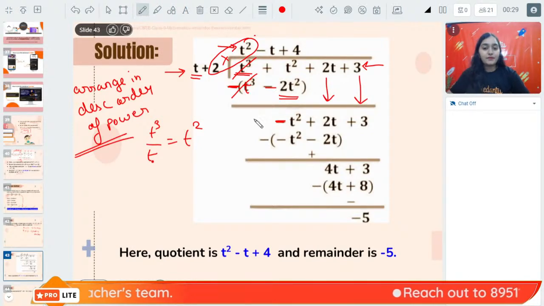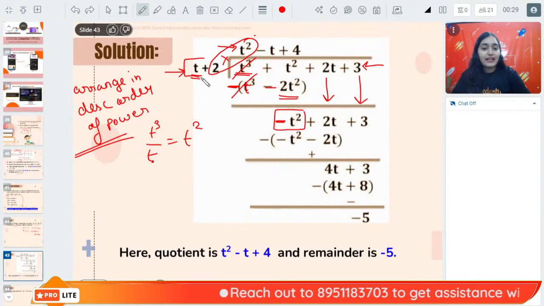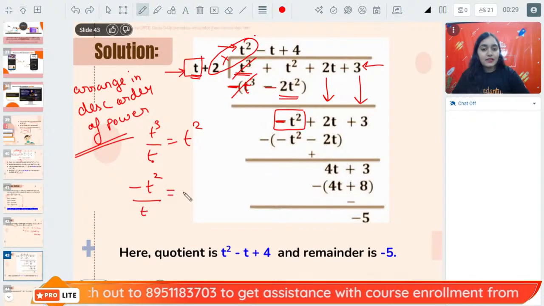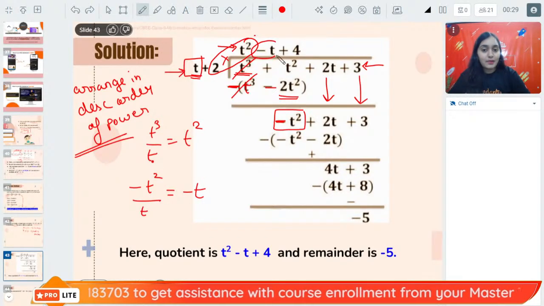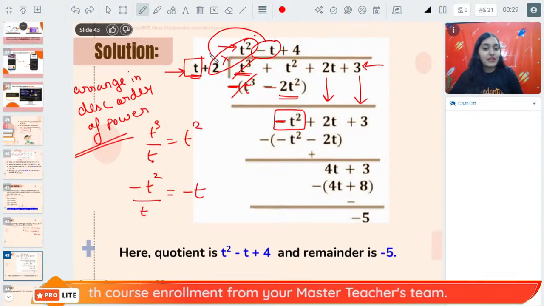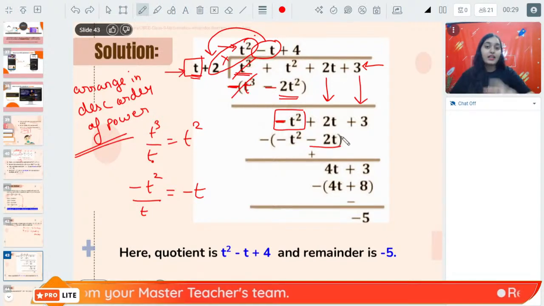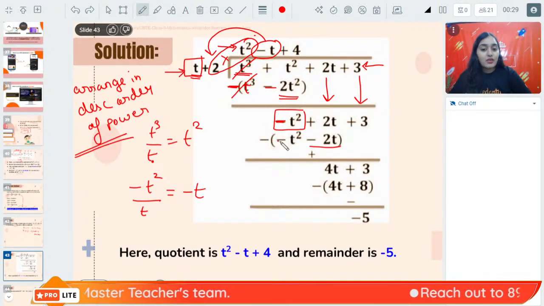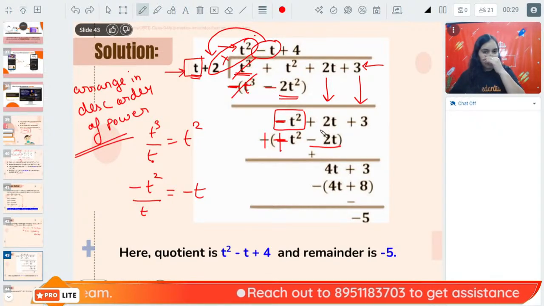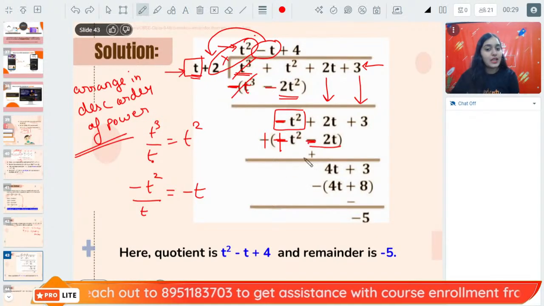Again start the division. Now our first term is minus t square divided by t again. So minus t square divided by t is minus t. So minus t will be the second quotient. Again multiply this minus t with 2. Minus t with 2 is minus 2t, right? Change the sign, flip the sign. So minus t square will become plus t square, and minus 2t will become plus 2t, because this was minus, we are making it plus.